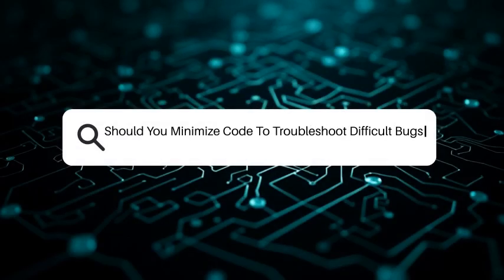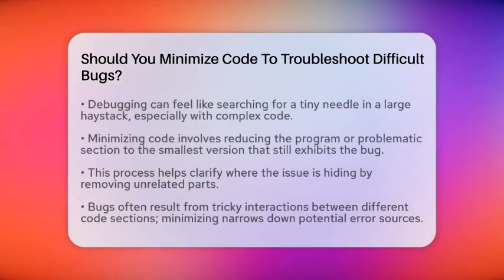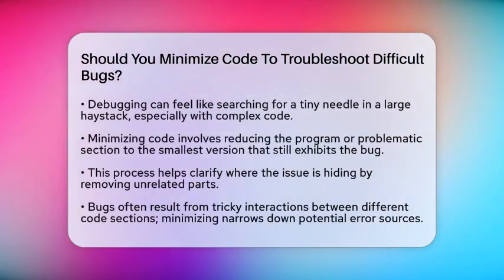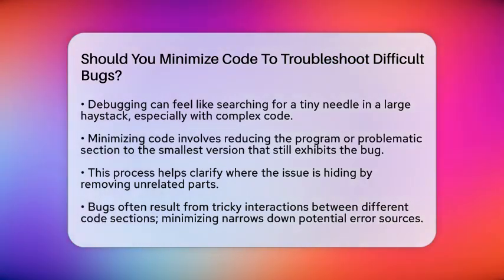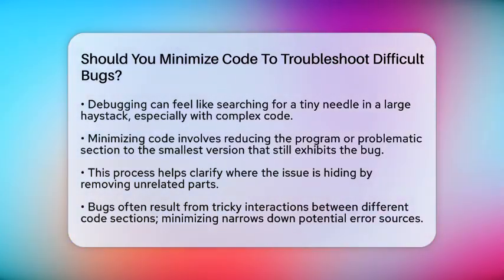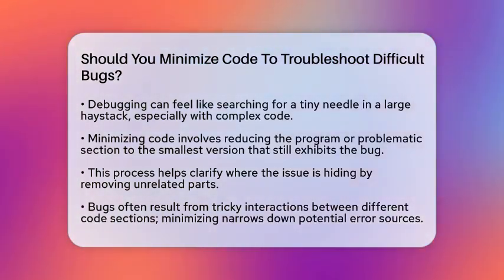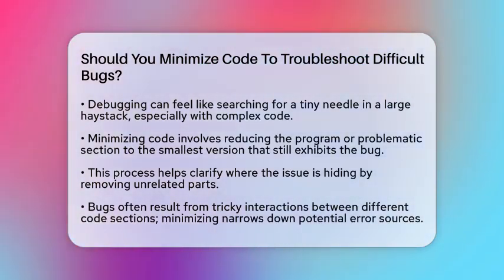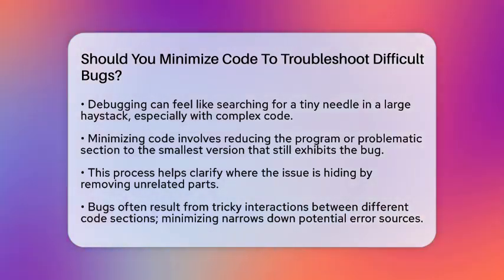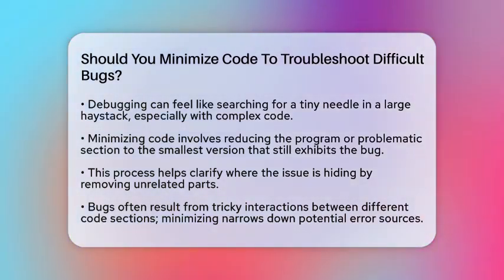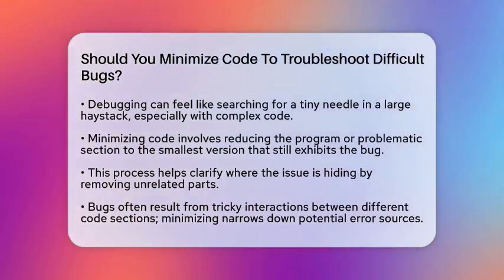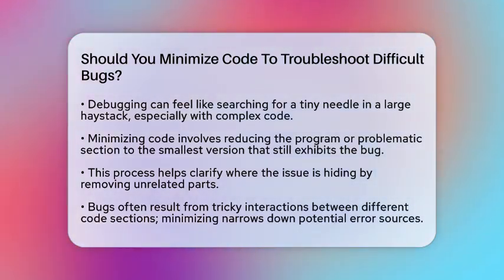Should you minimize code to troubleshoot difficult bugs? Imagine trying to find a tiny needle in a huge haystack. That's what debugging can feel like when your code is complex and full of many parts. Sometimes, the best way to find the problem is to make it smaller. Minimizing code means cutting down the program or the problematic section to the smallest version that still shows the bug.